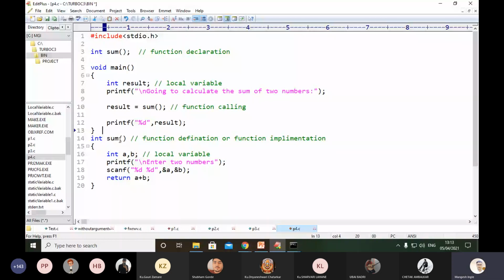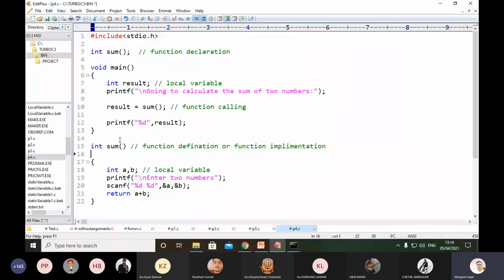Okay, line number 3, we have one function, and that function name is sum. Forget the return type right now. We wanted to perform an addition operation, and for that we have used one function named sum. My program will start with line number 5. My compiler will work from line number 5. My program will execute from the main function.